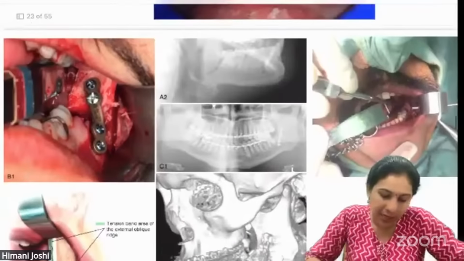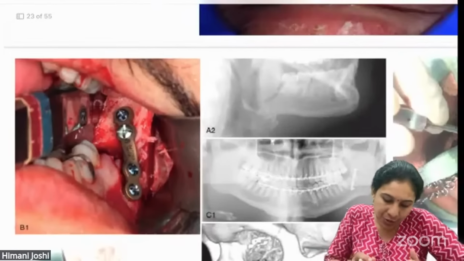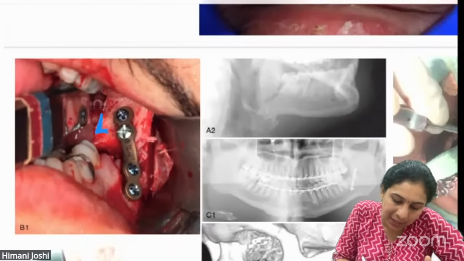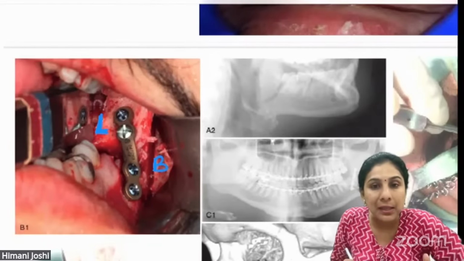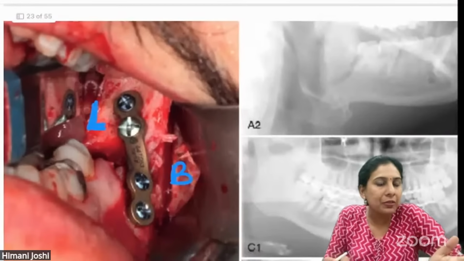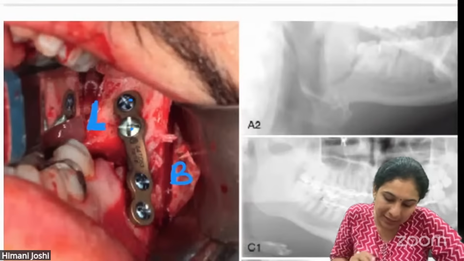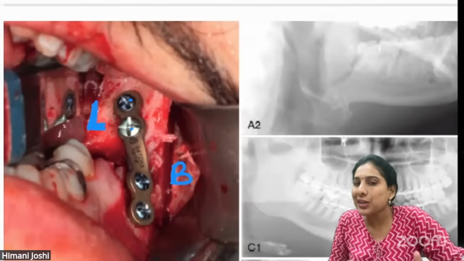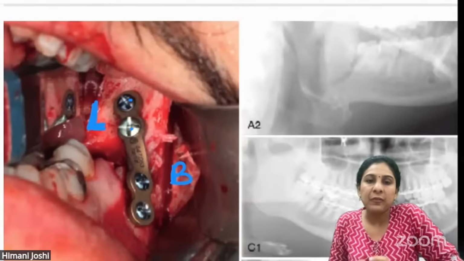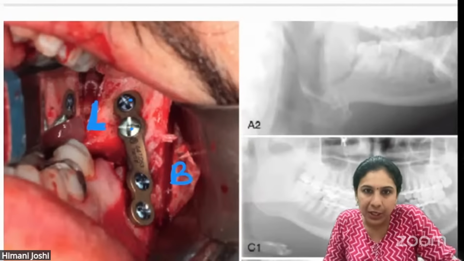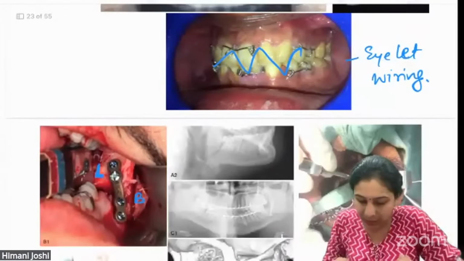And this is how you fix the mini plate. All right, just a little reflection of the lingual side. This is the lingual side. This is the buccal side. A slight reflection of the flap on the lingual side, and you can nicely put two screws. So it doesn't really damage the lingual nerve if you do it carefully. It's not a common complication to damage the lingual nerve while putting a mini plate there.